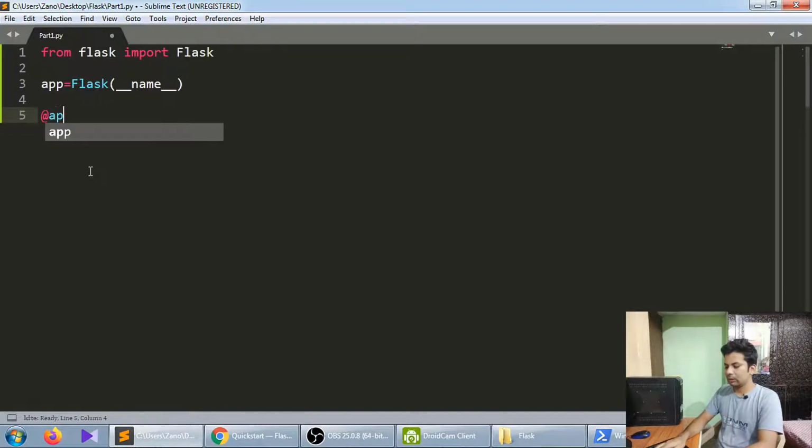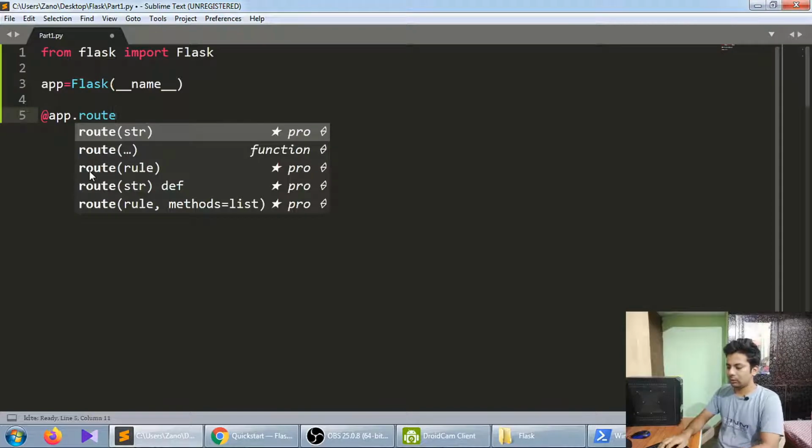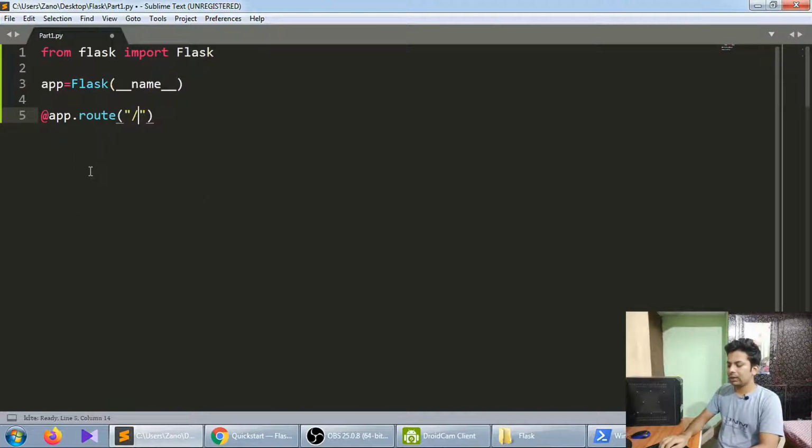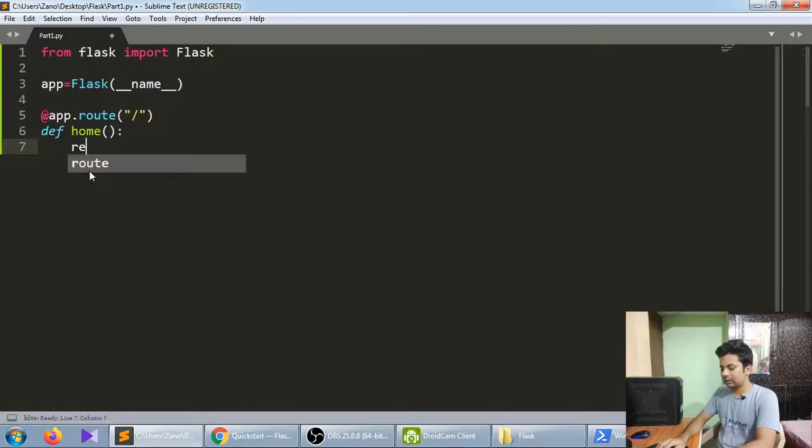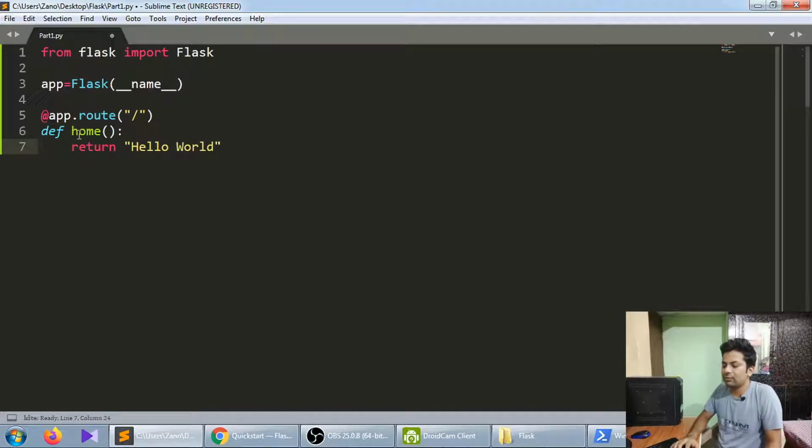So we'll do app.route, and we'll choose slash, and we'll define a function. We'll make it home. Then we'll say return hello world.